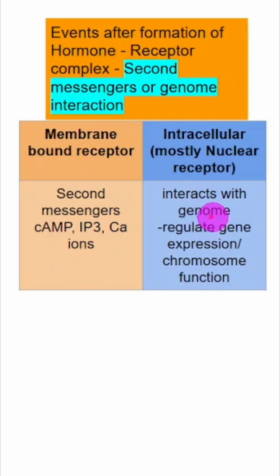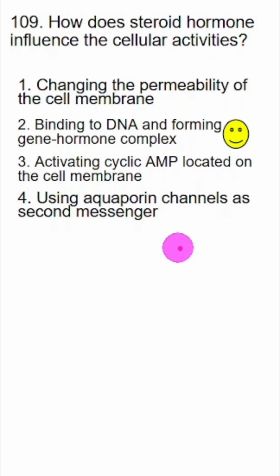In case of steroid and thyroid hormones, the hormone receptor complex interacts with the genome and it directly regulates gene expression or chromosome functions. So with this background, now you can clearly understand why steroid does not affect the permeability or production of these second messengers. Okay, this is the right answer.